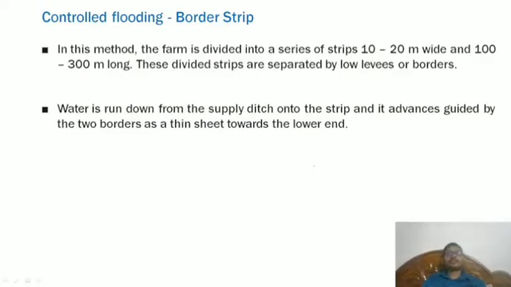In this method, the farm is divided into a series of 10 to 20 meter wide and 100 to 300 meter long strips. These strips are separated by low levees or borders. Water is run down from the supply ditch onto the strip and it advances, guided by two borders, as a thin sheet towards the lower end.